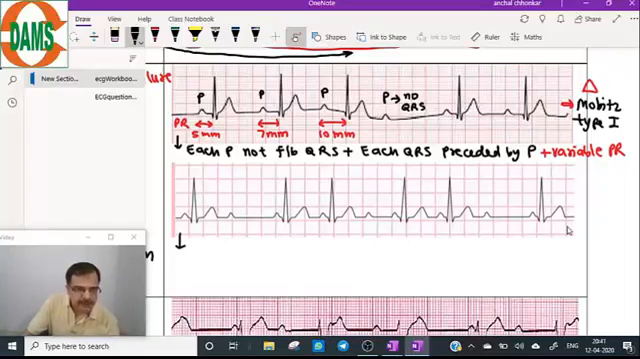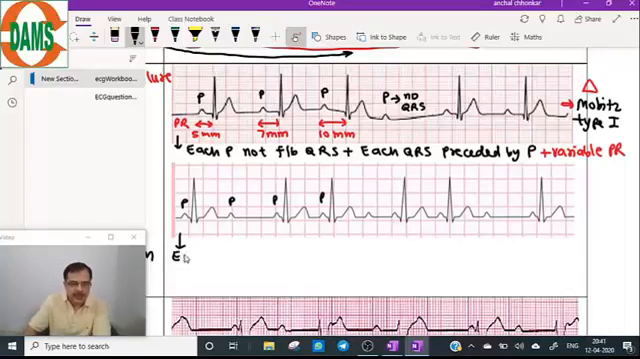So this is how you should study the ECG of second degree AV block. First see whether each P is followed by QRS. Here each P is not followed by QRS, but whenever QRS is coming, it is preceded by the P wave, and the PR interval here is variable, progressively prolonging. Now in the second one, this is a P wave, and the second P wave is not followed by QRS complex in this example.